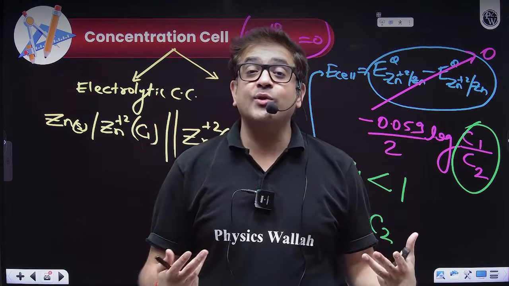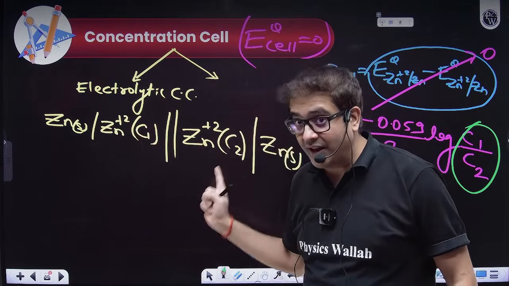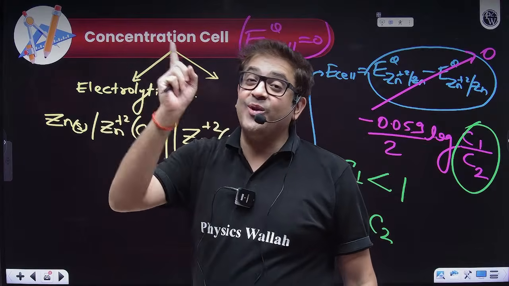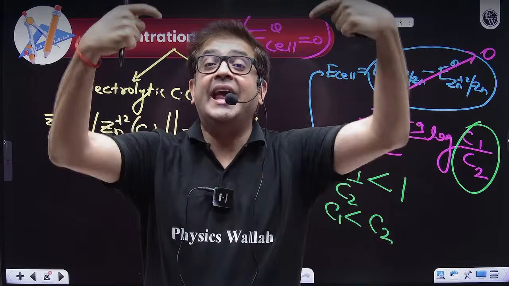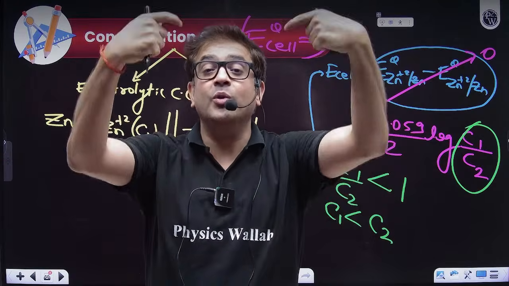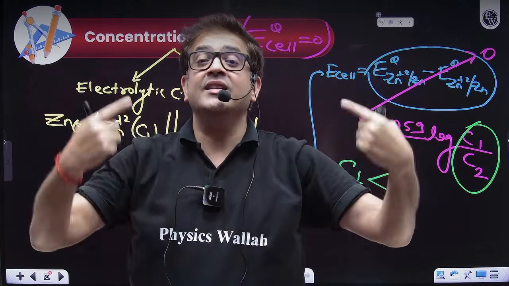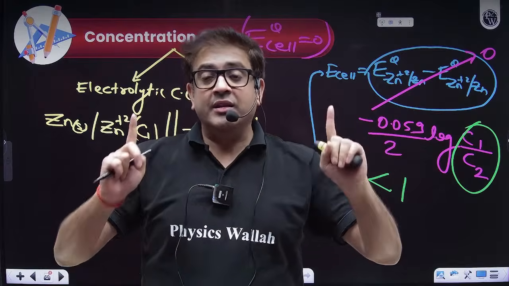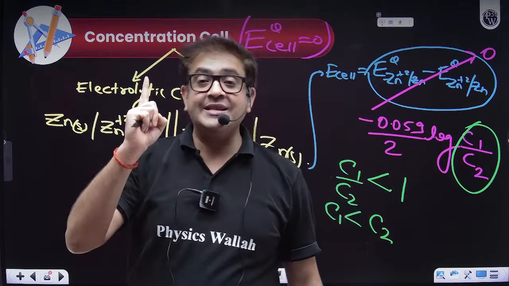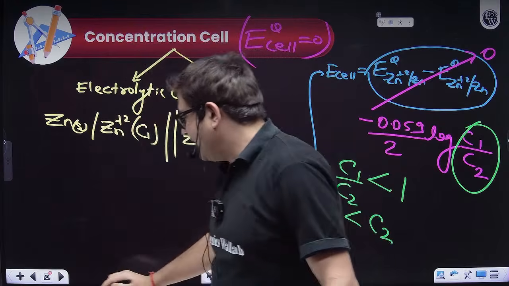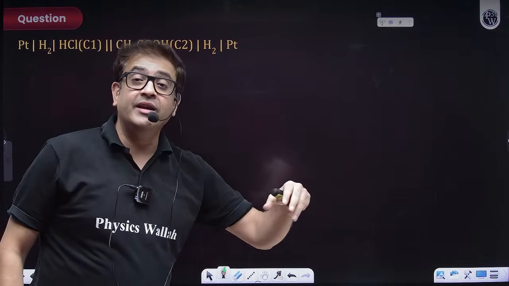Yes, you can also have this concentration cell. This is an electrolytic concentration cell where I have changed the concentration of the ions. You can also change the concentration of the gas, because sir, for a gaseous electrode, it will be the electrode deciding the reaction, and the more pressure of the gas you use, the more potential they will create. So that will be known as an electrode concentration cell. And yes, the only reason I have skipped this is because this is a good question, because this will require the knowledge of ionic equilibrium also.